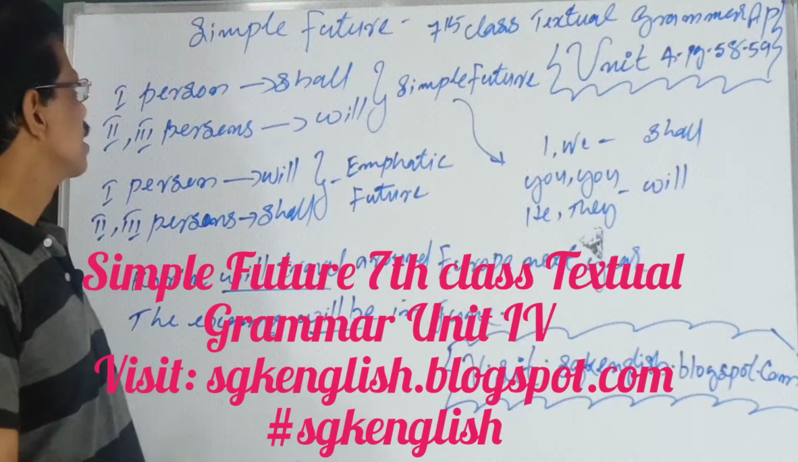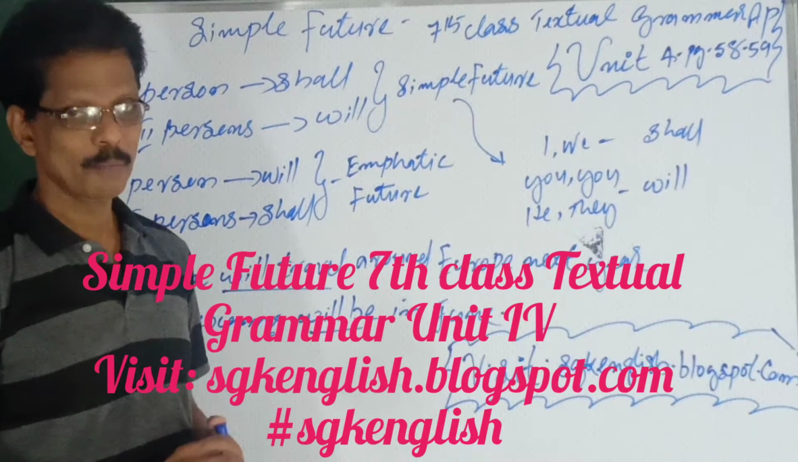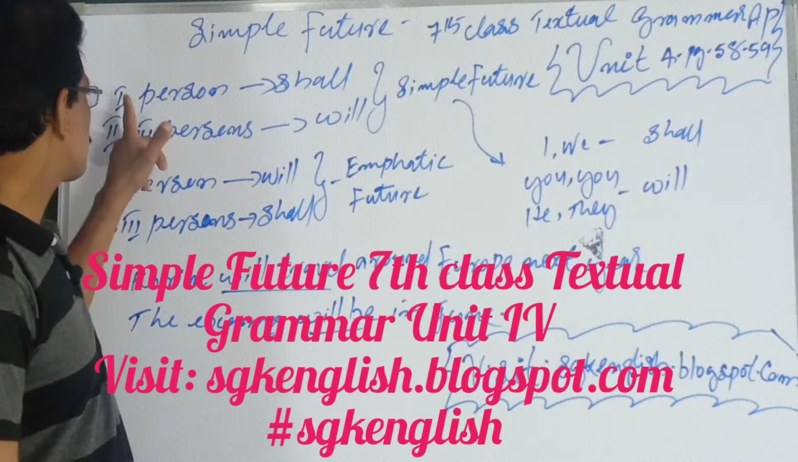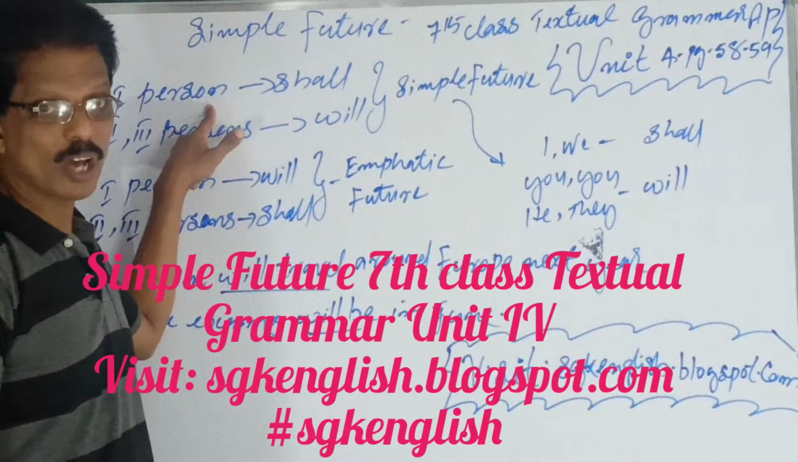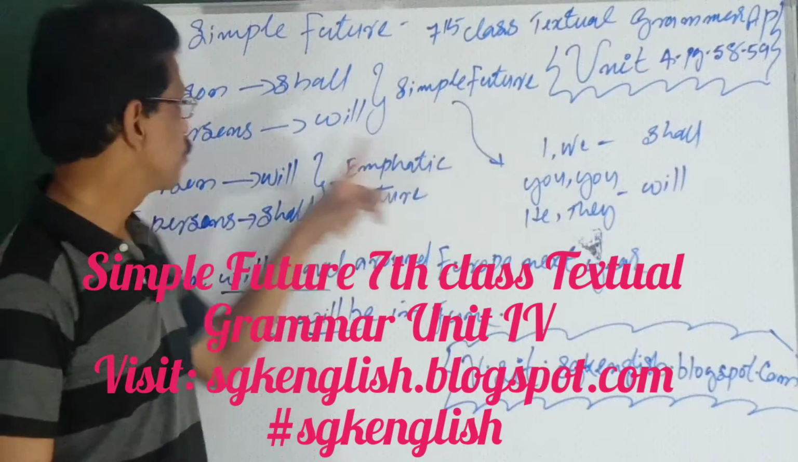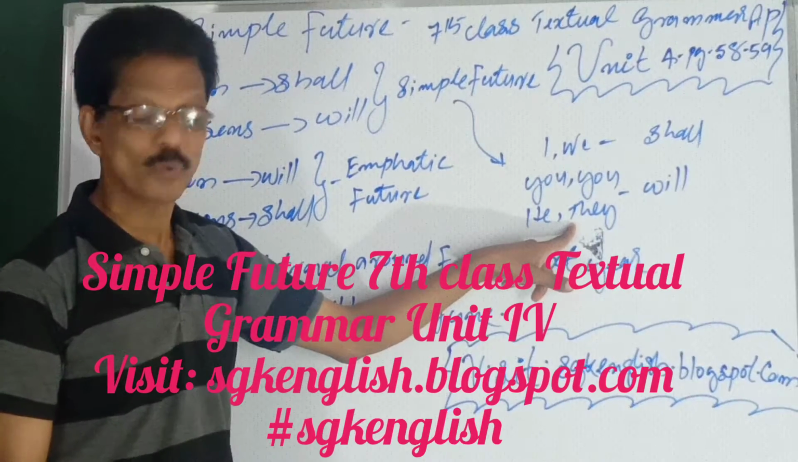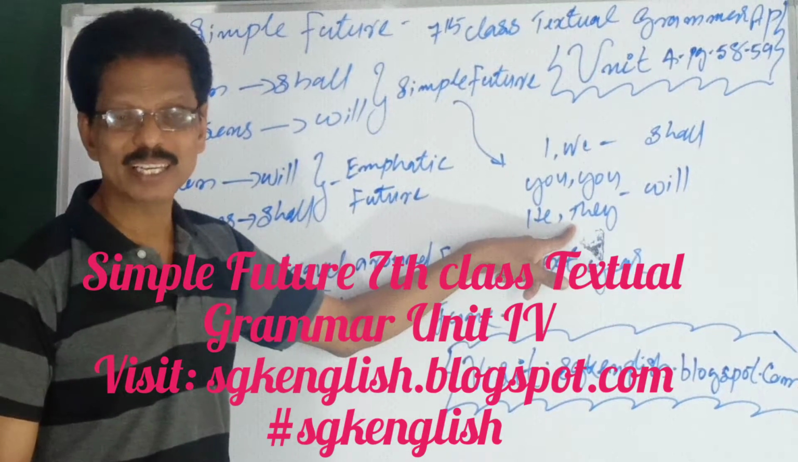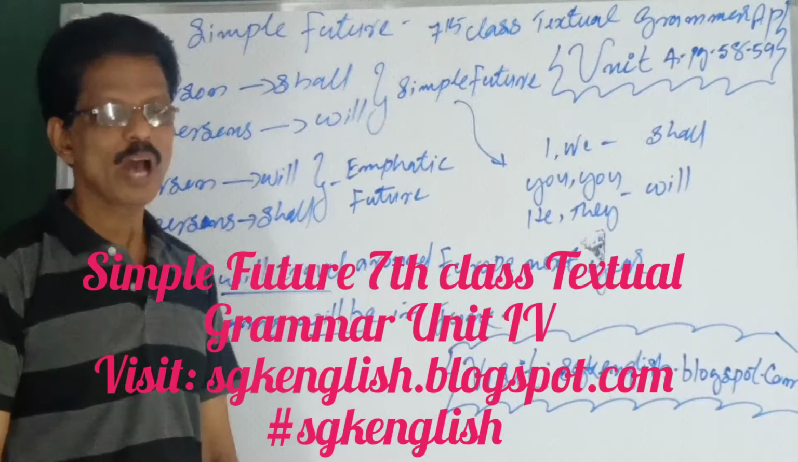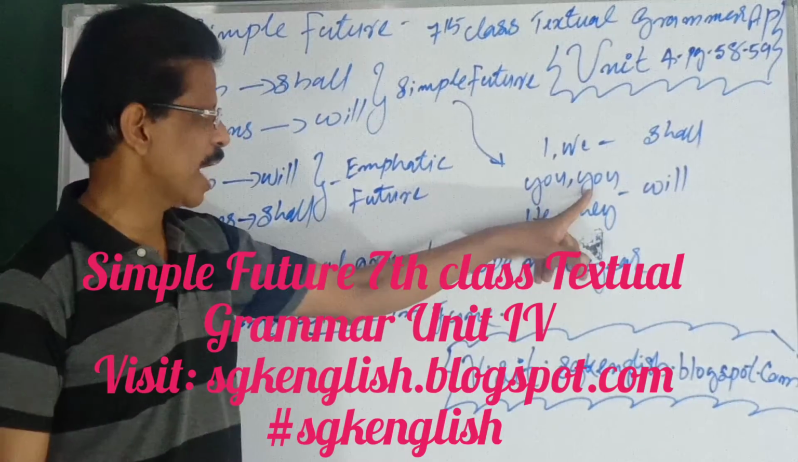Okay, thank you. See, how shall we express simple future? By using the words shall and will. Shall with the first person, I and we. And will with the second and third persons. I repeat once again, shall is used with the first person and will is used with the second and third persons, both singular and plural.